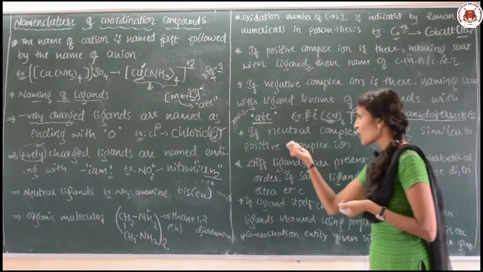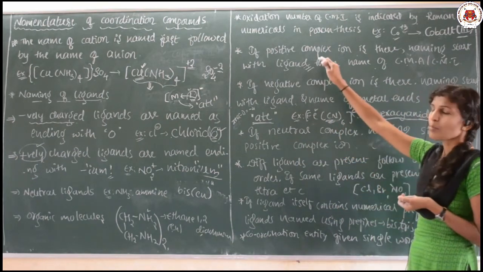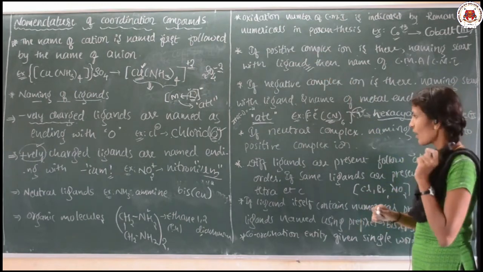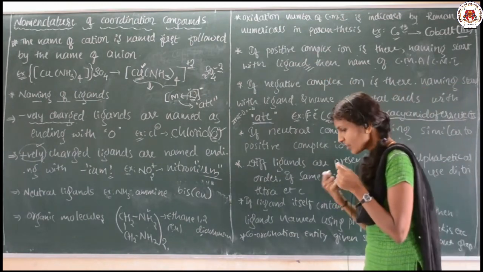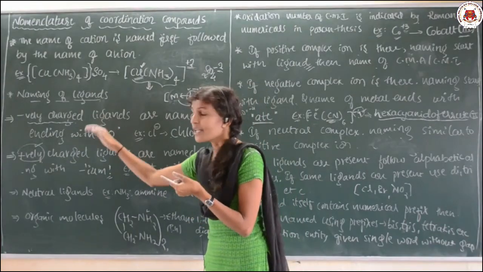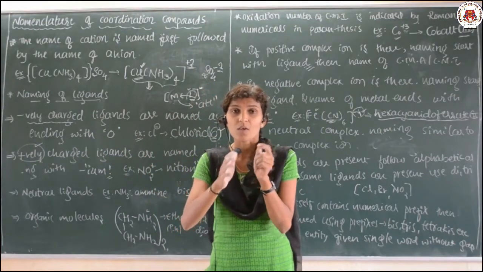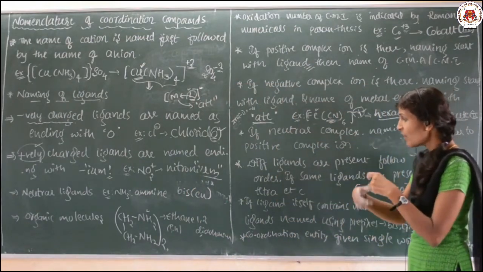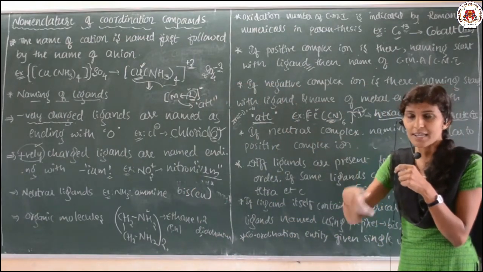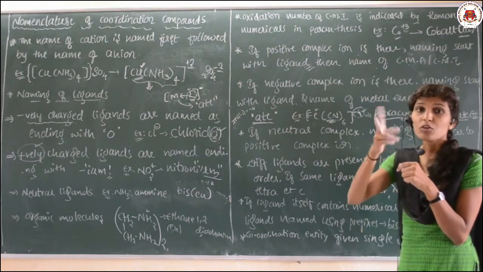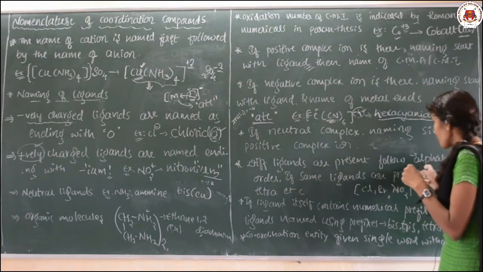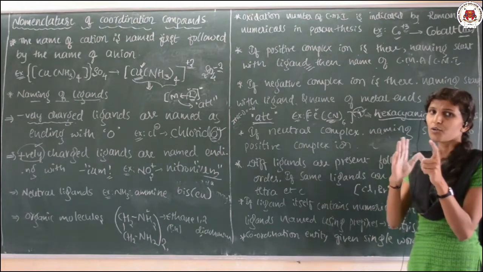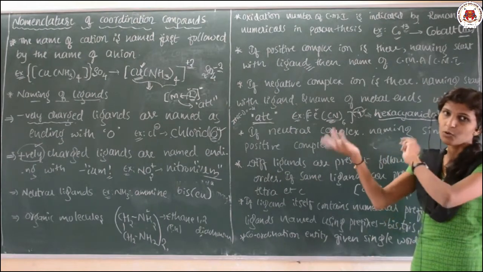And if a neutral complex is there, a similar procedure is followed as for a positive complex ion. And then I told you how to name the ligand. Suppose the same ligands are there. If similar ligands are there, you can use the words di, tri, tetra. Suppose those are different, you can follow alphabetical order. Like alphabetical order, you can choose which is the first, then you can go for the next one.